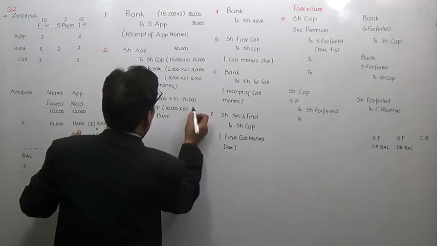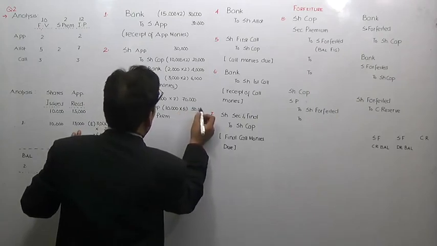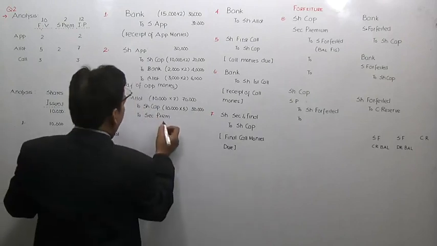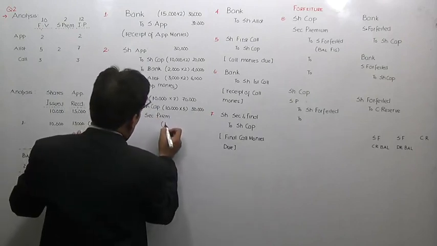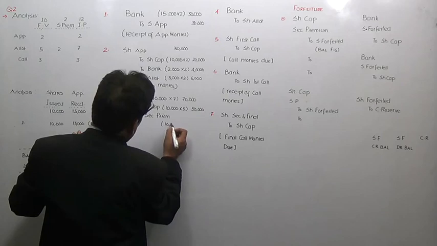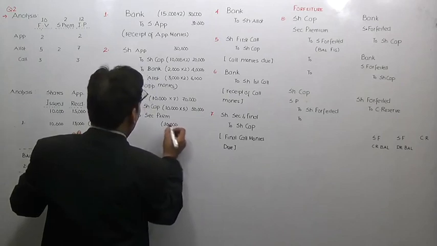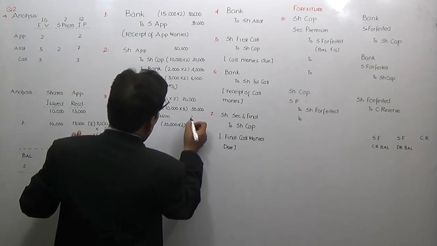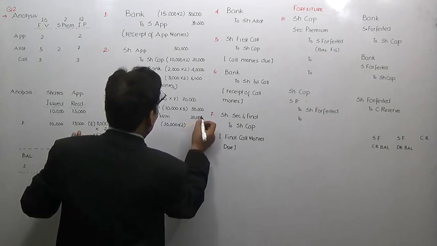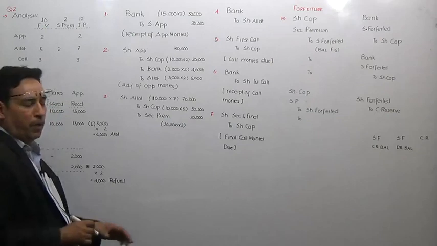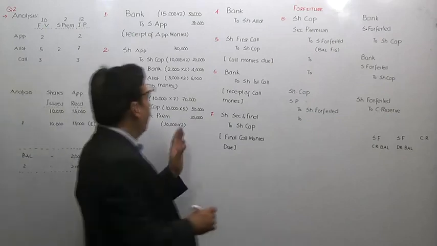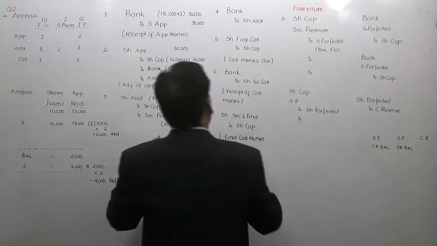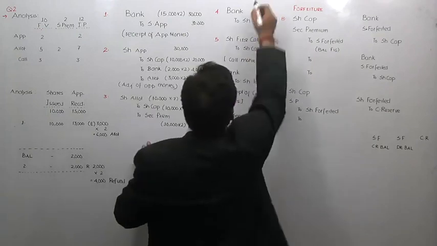That is this 50,000. And allotment in security premium is this much. So 20,000 we shall take towards security premium account. Clear to you? Now the next entry will be for receipt of allotment money.